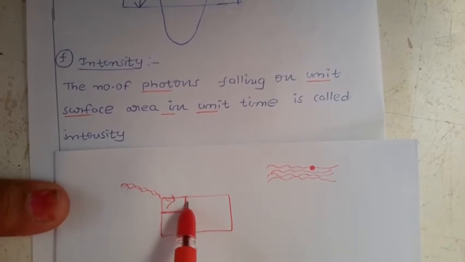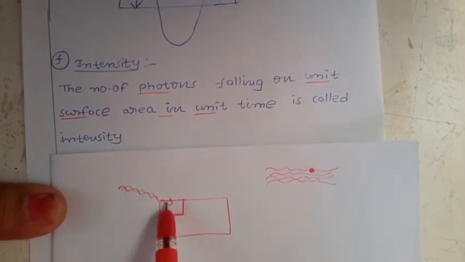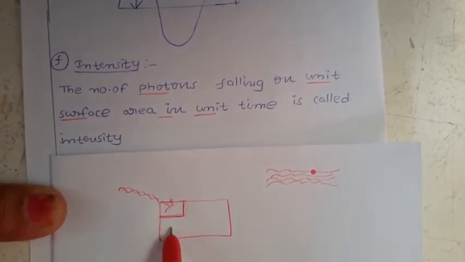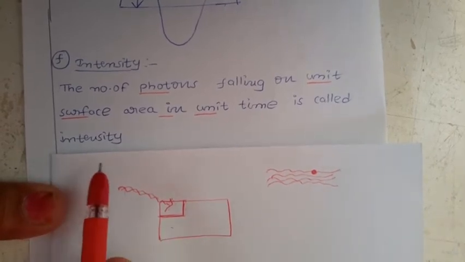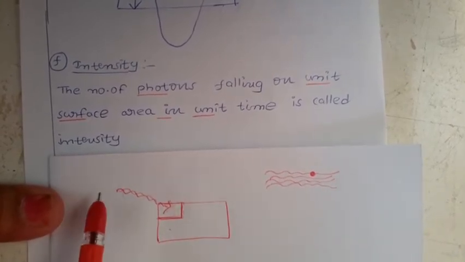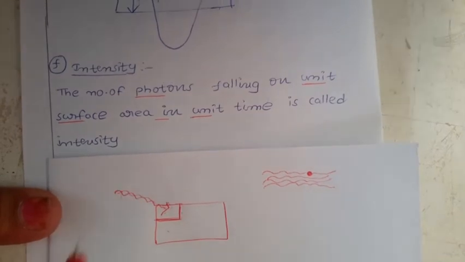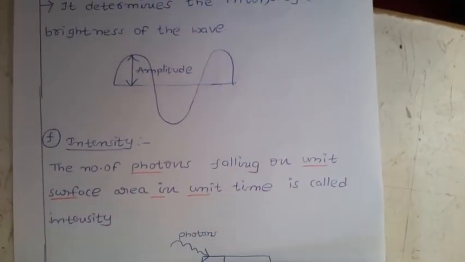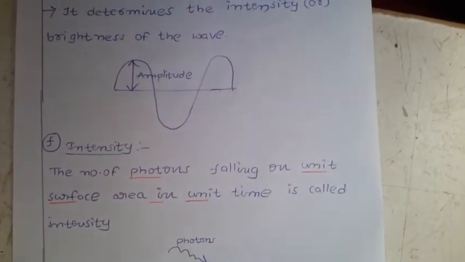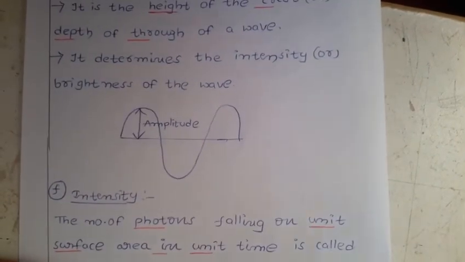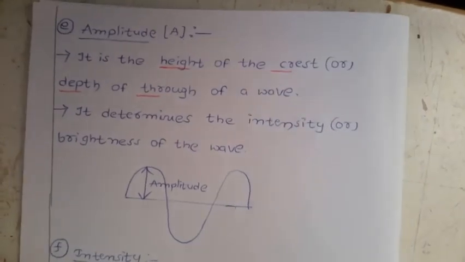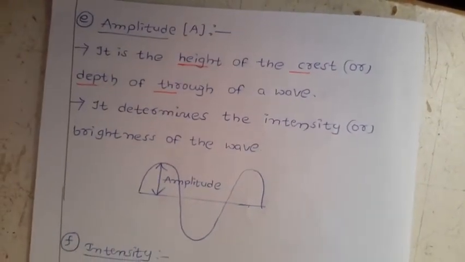For unit surface area, the number of photons falling is called intensity. This term we will come across frequently in the photoelectric effect, where we will discuss it again later. These are the various units of electromagnetic radiations.